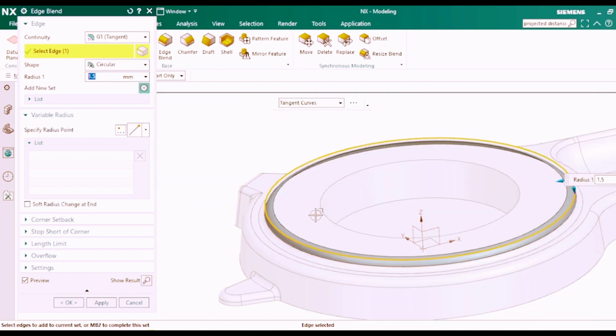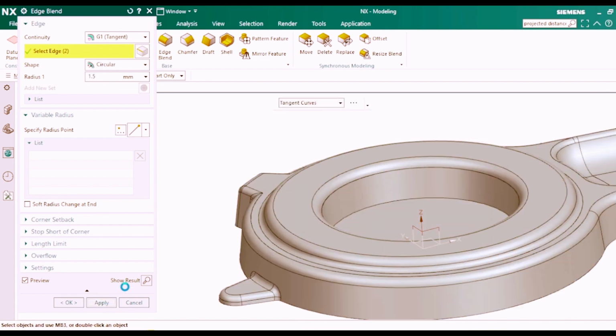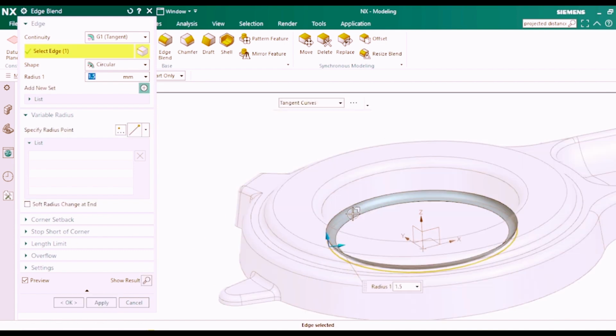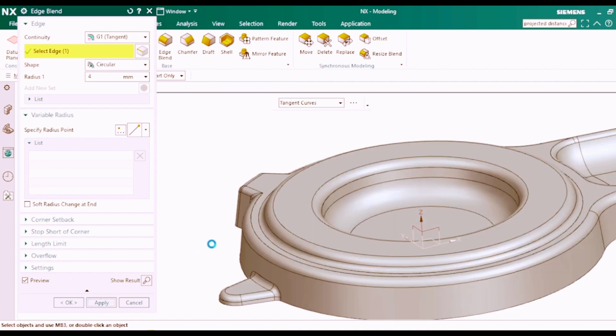Applying blends is the most enjoyable part of model making, and it's satisfying to watch. This completes our exercise in applying blends.